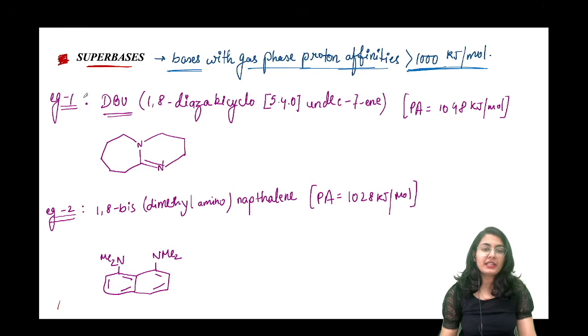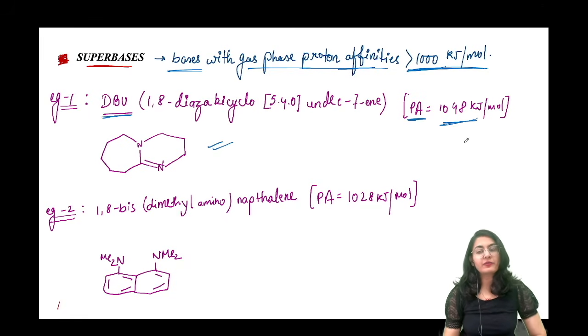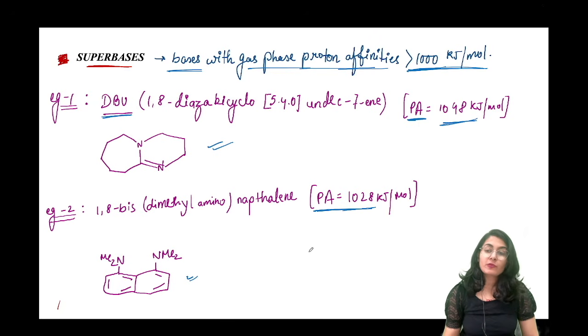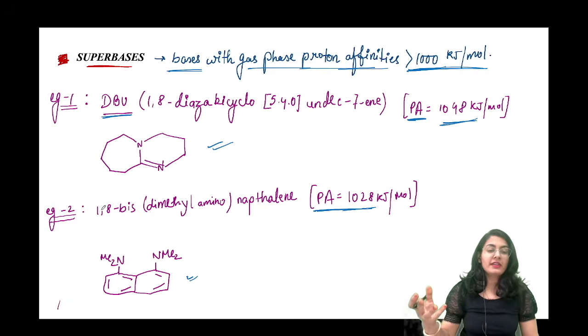There are four important examples. DBU is the most important one. Its proton affinity is always greater than 1000, see, 1048. You have already seen this molecule in the GATE examination; it came in the GATE exam. The proton affinity is 128 kilojoule per mole. This is again a super base, so naturally it will be more reactive as compared to a normal amine molecule.